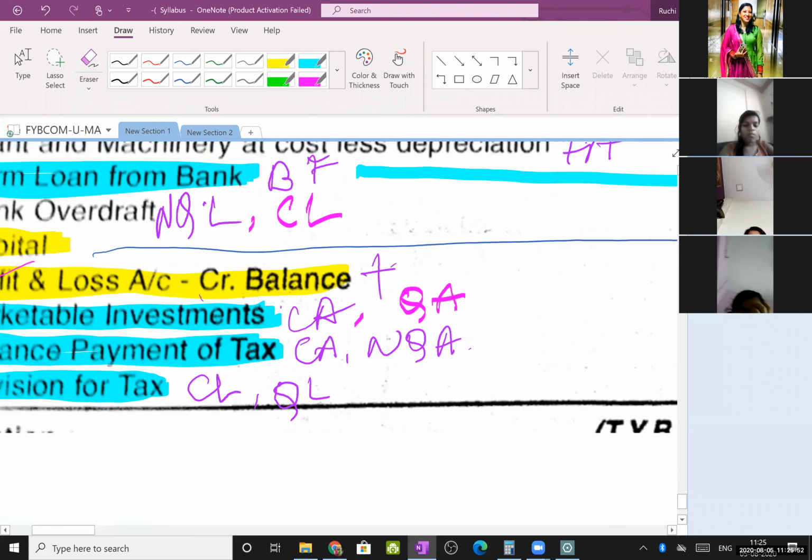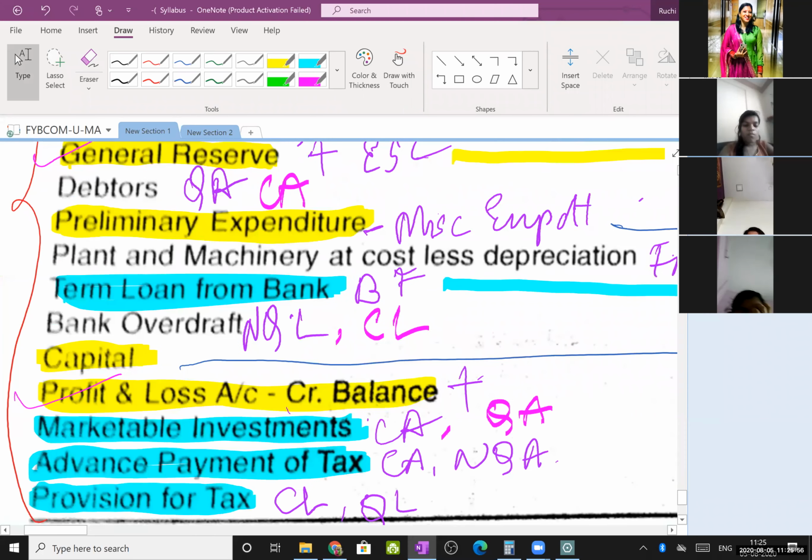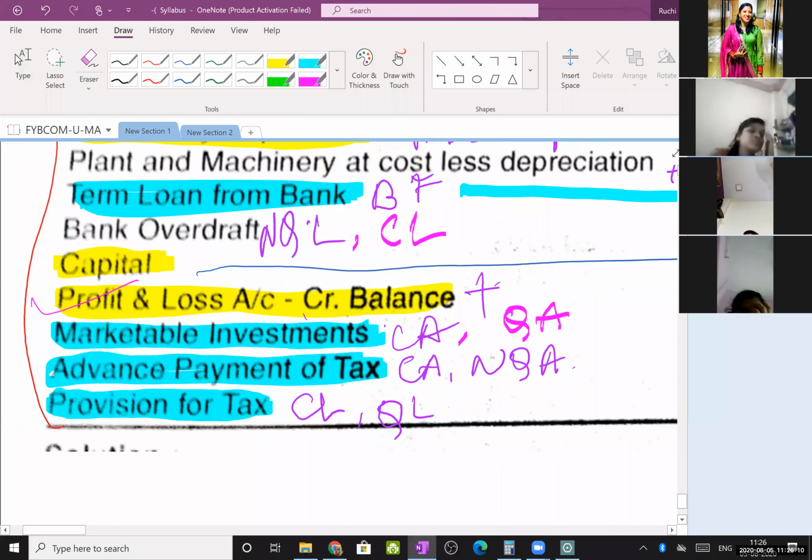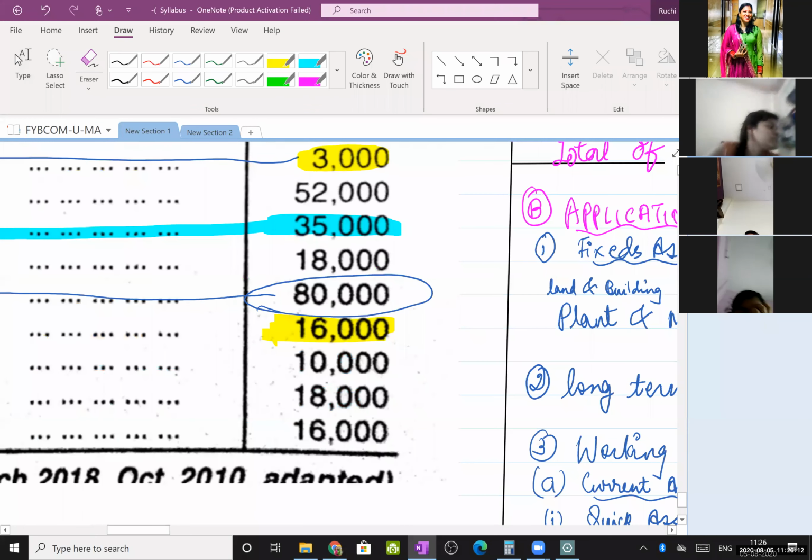Next, so debtors is done. This is done. This is also done. Okay, we have marketable investments. It's an investment of less than 12 months, so you're going to categorize it under current. If it is non-marketable, meaning it is for greater than 12 months, it will be long-term investments. Then it would be categorized there.